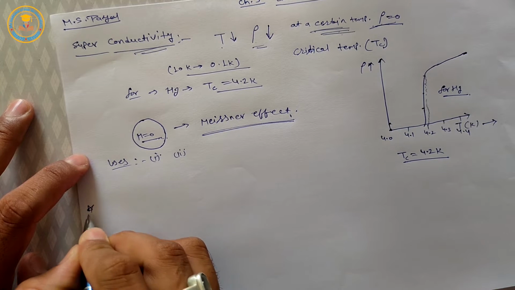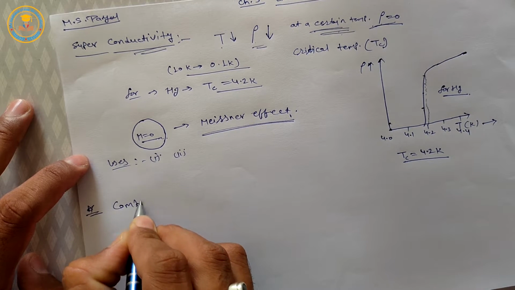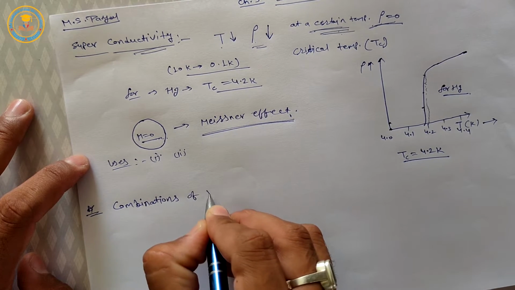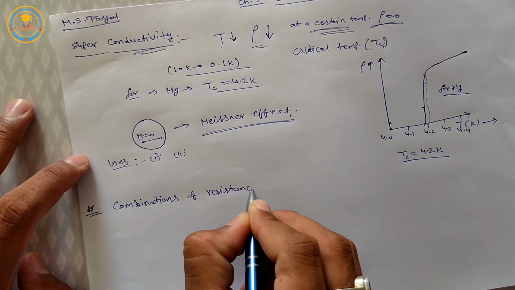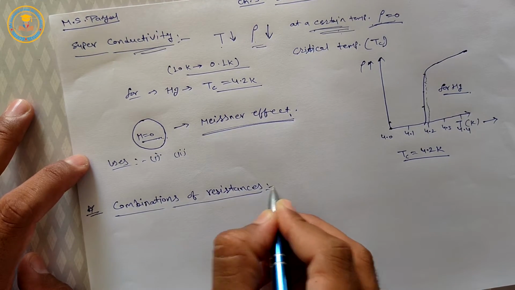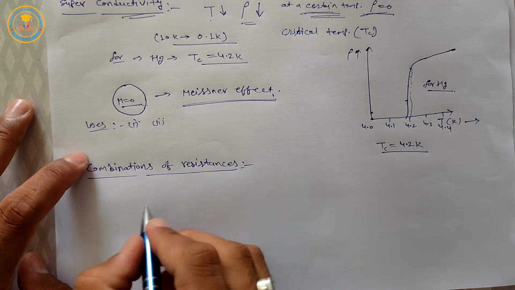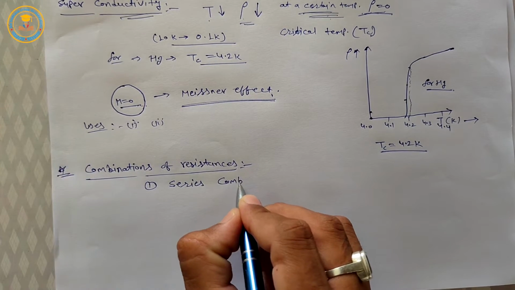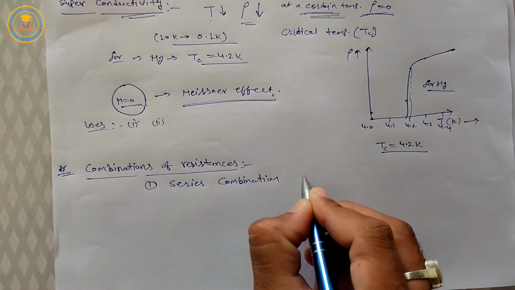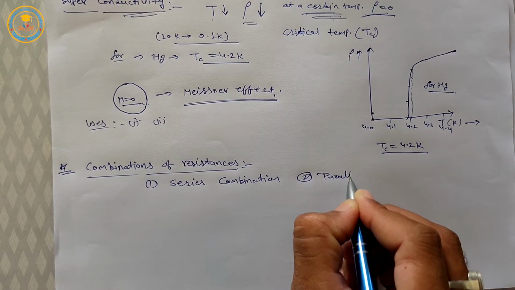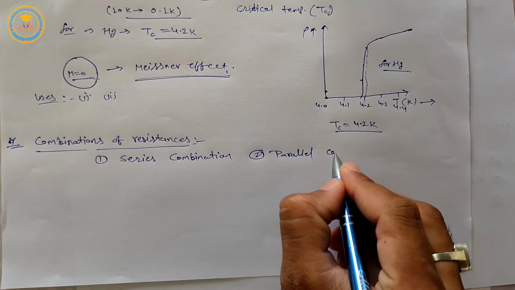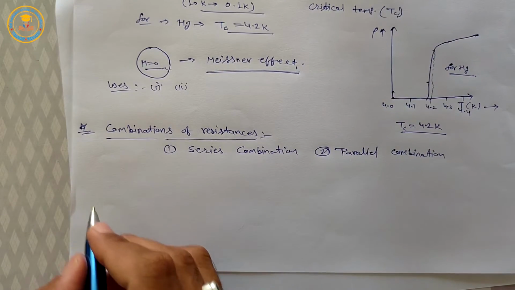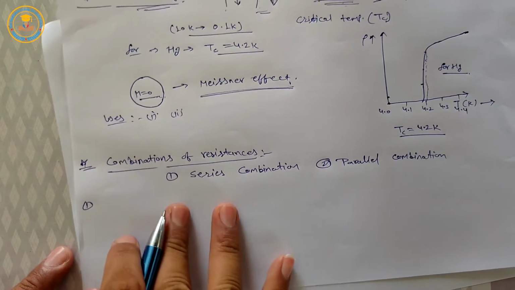Our next topic is combinations of resistances. There are two types of combination. First is series combination, and second is parallel combination. First we discuss the series combination of resistances.